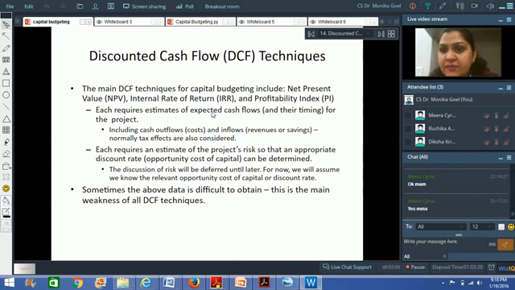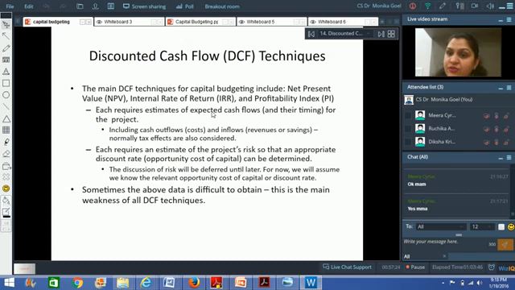Each method requires an estimate of the project's risk. Risk will be measured by your cost of capital. Risk in financial management is always measured by your cost of capital. How do we calculate the cost of capital? For that, we would be doing a complete chapter, so that discussion is deferred for now.